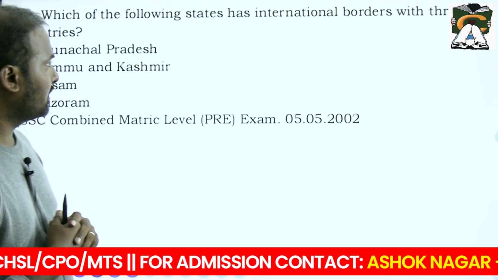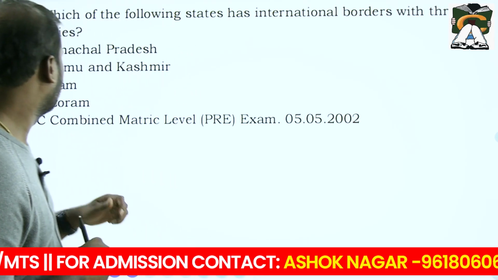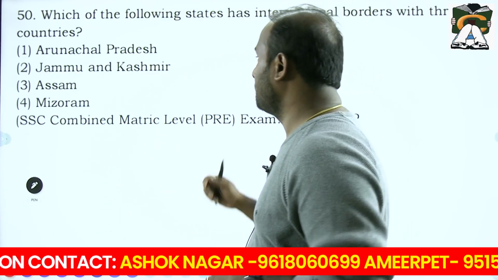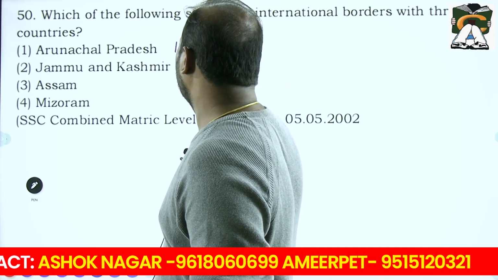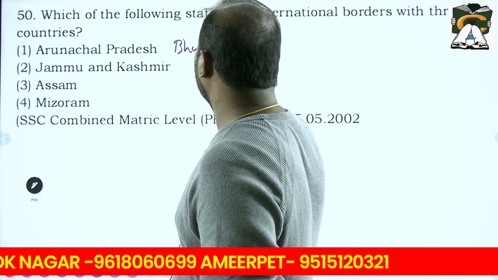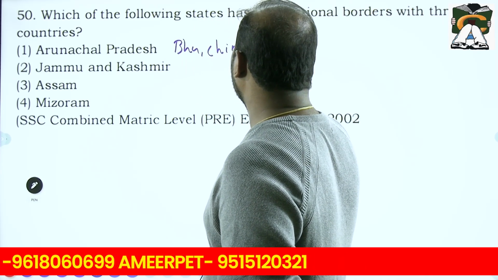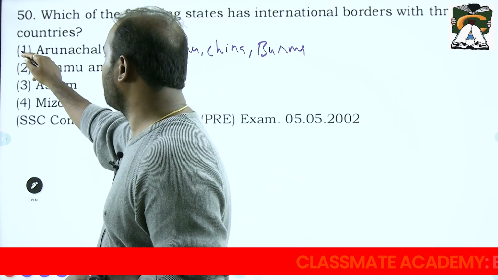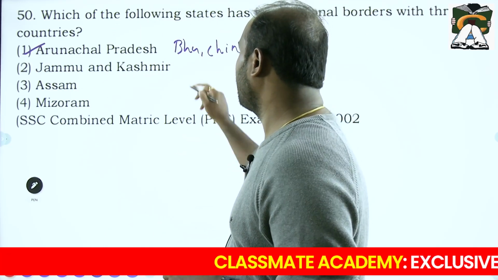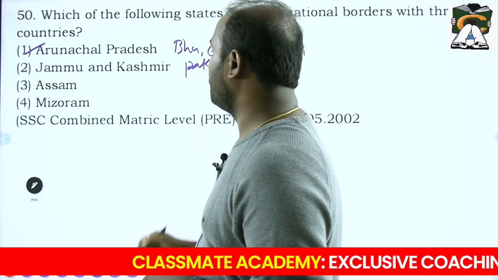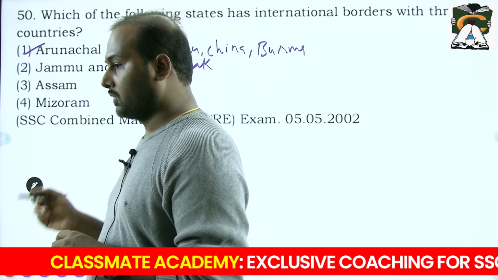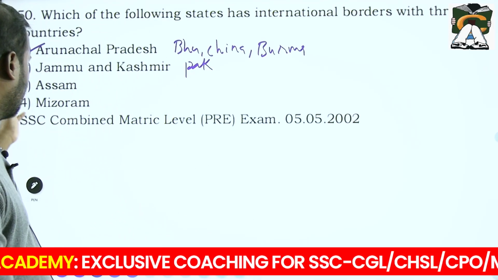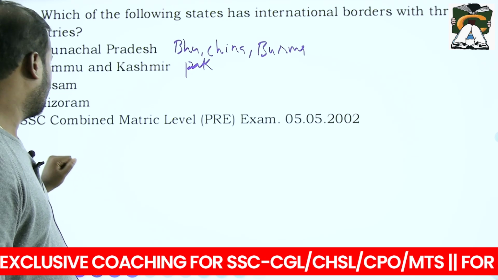Next, which of the following states has international borders with three countries? Now come to Arunachal Pradesh. Arunachal Pradesh has a border with Bhutan, China and Burma or Myanmar. So obviously you have three boundaries. Your answer is Arunachal Pradesh. Jammu and Kashmir, Pakistan, now it is a UT. Assam, again with Bangladesh, and Mizoram with Myanmar, right? So remember this, very, very important.